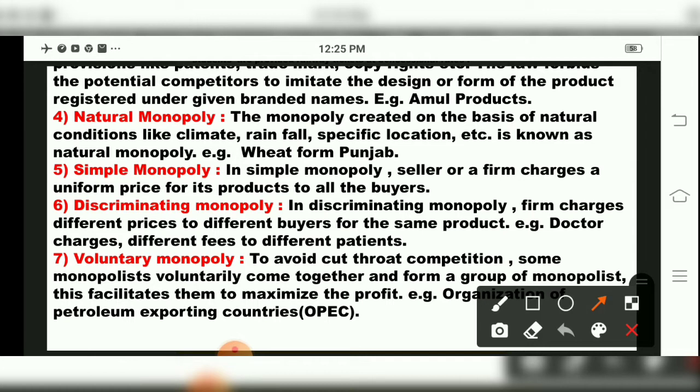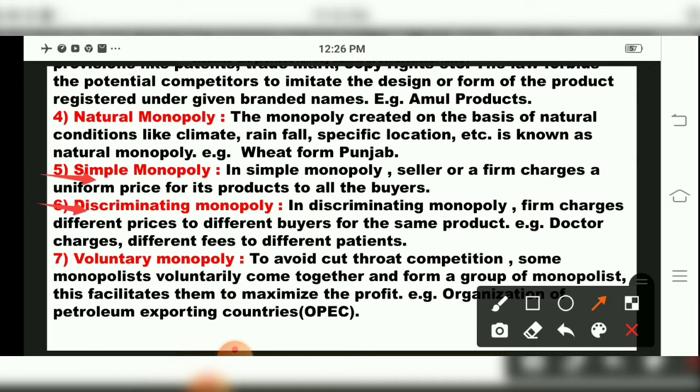Now we come to our next monopoly, that is simple monopoly. Now what does this simple monopoly tell, children? In simple monopoly, a seller or a firm charges a uniform price for its products to all the buyers. So same price, means under simple monopoly the same price will be charged, a uniform price.